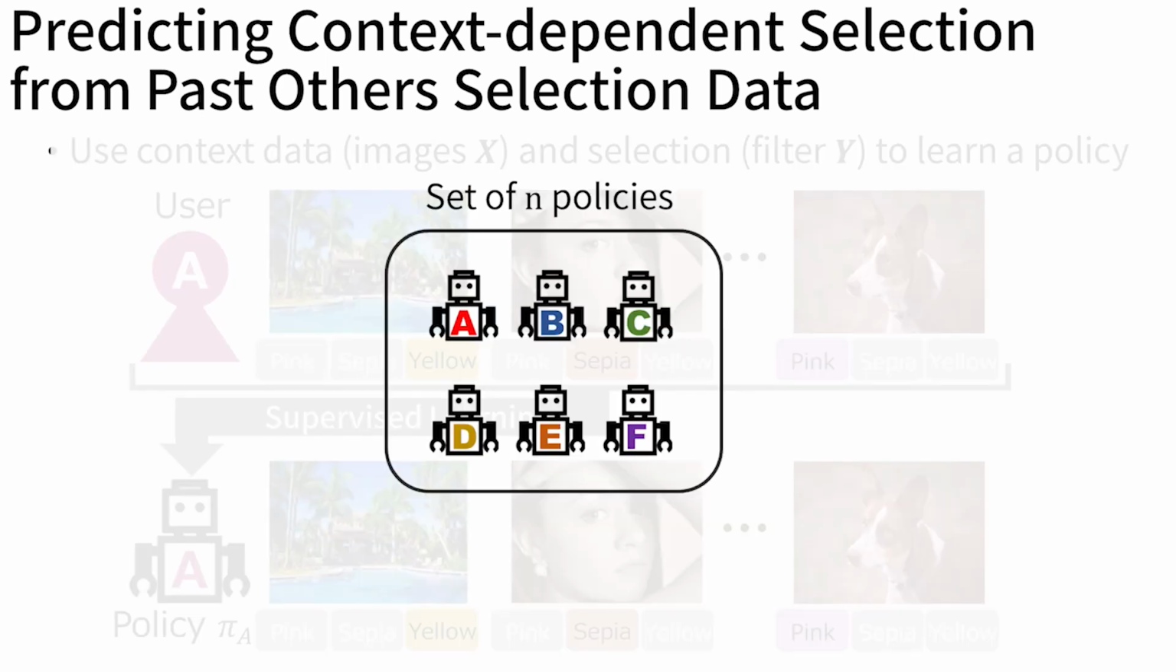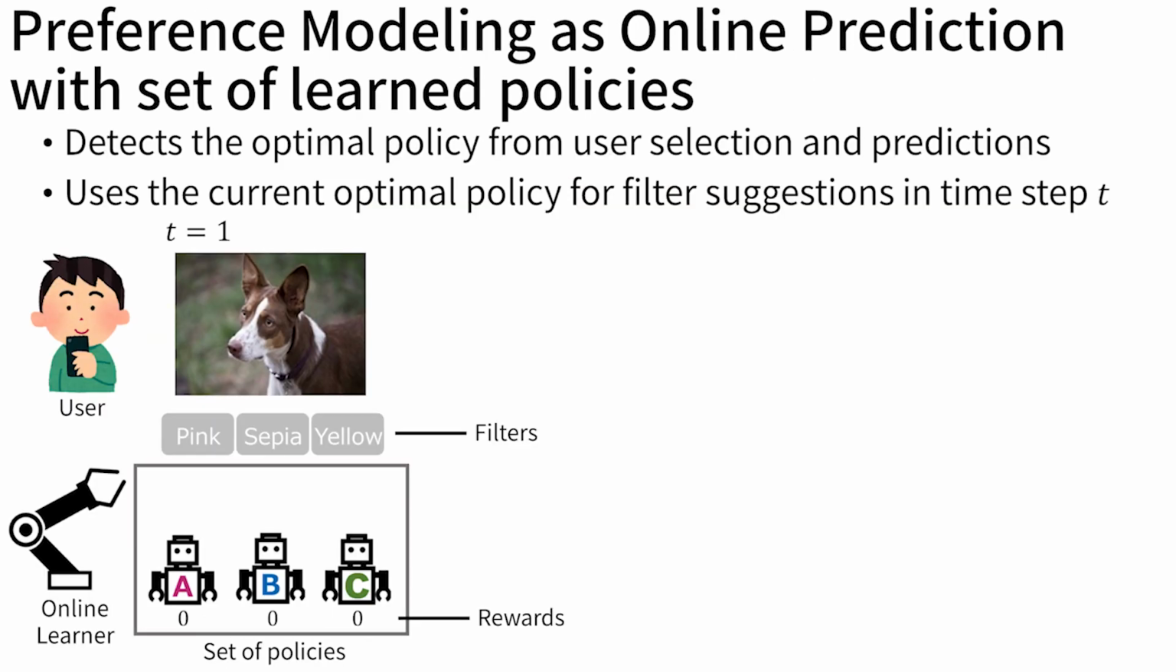We collected selection data from multiple users and generated a set of policies for our online preference modeling. We formulate preference modeling as online prediction algorithms over a set of learned policies. The algorithms adapt to a target user by learning the policy that best predicts the user's selection.